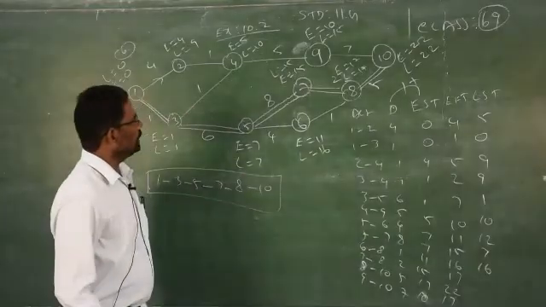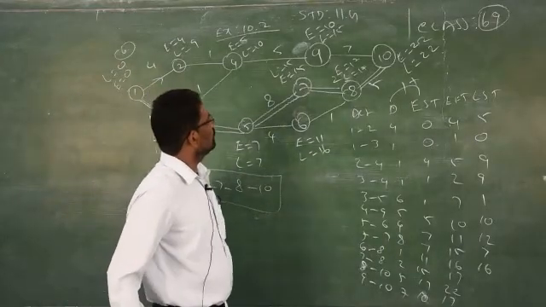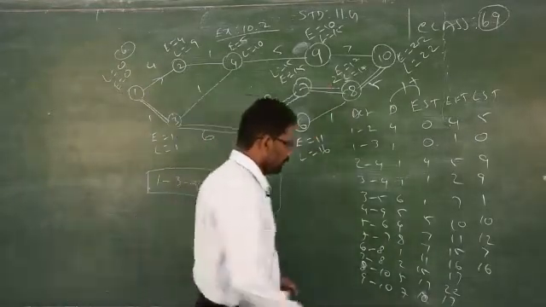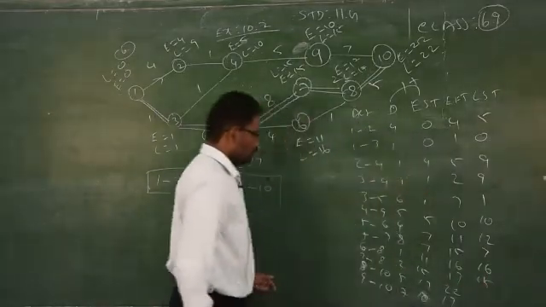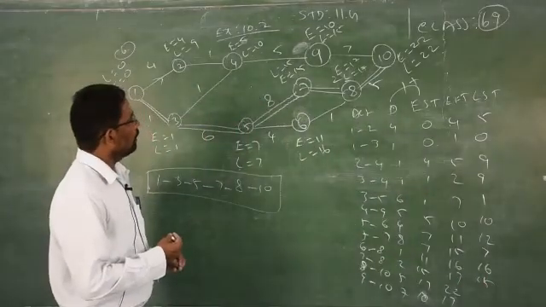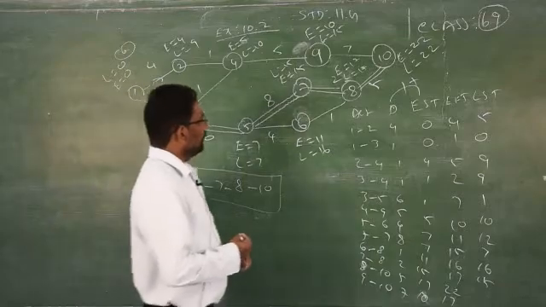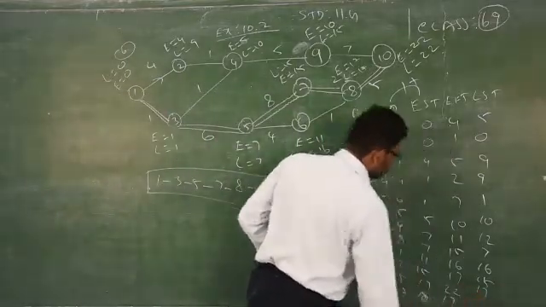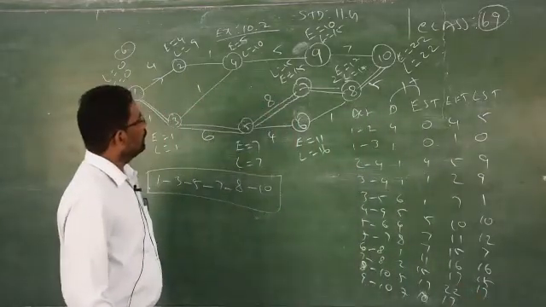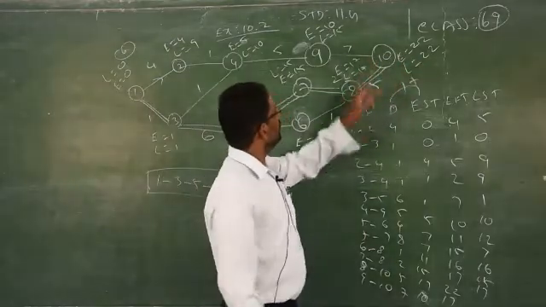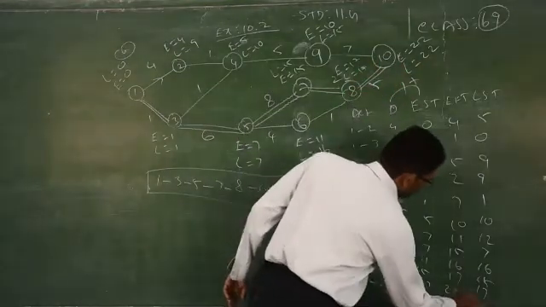Then 7 to 8, again at 8 is 17, 17 minus the duration is 15. Then 8 to 10, at 10 22, 22 minus 5 is 17. Then 9 to 10, at 10 L equal to 22, 22 minus 7, 15.